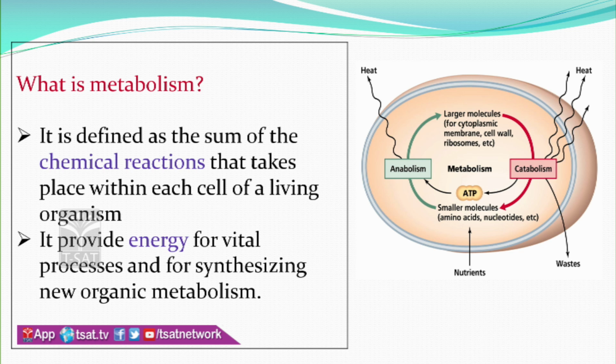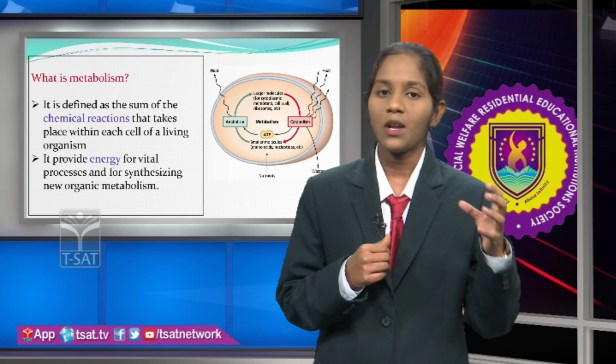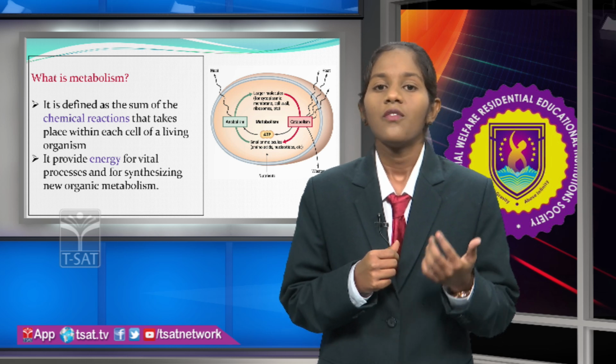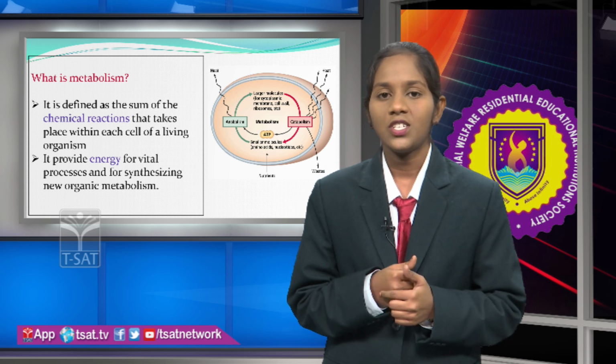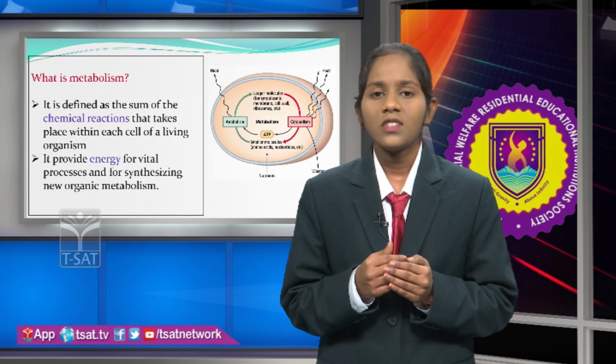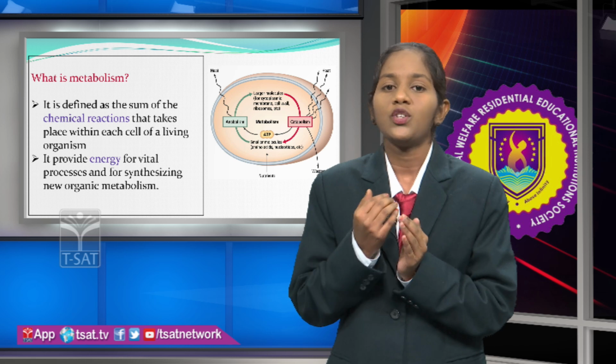Here, anabolism is a constructive process and catabolism is a destructive process. In anabolism, complex molecules are formed from simple molecules. In catabolism, the destructive process, the complex molecules formed in anabolism are dissociated into simple molecules and used for vital processes like respiration, digestion and so on. Simply, metabolism is a process by which your body converts what you ate, or calories, into energy.